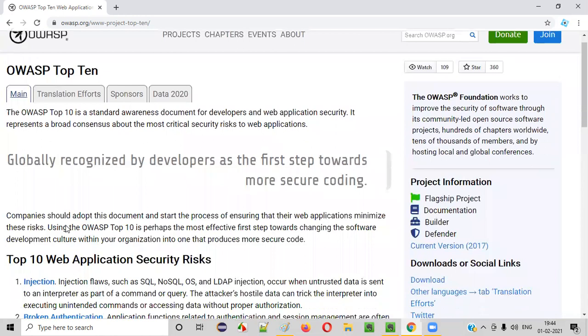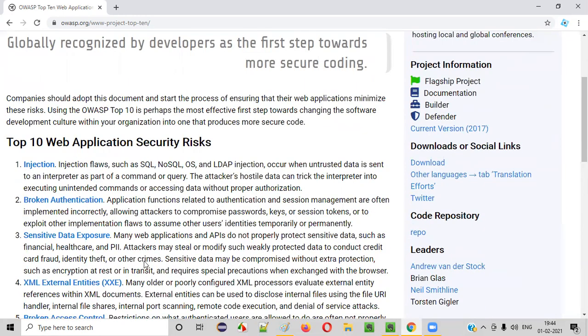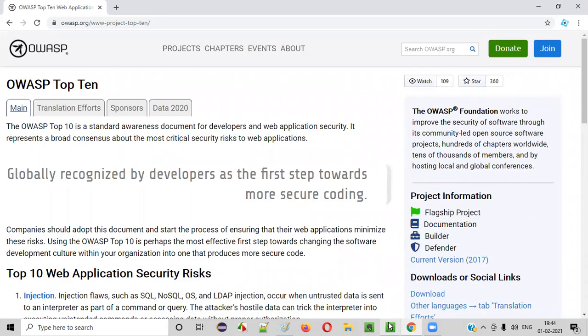Fine. So after this 10, you have to make sure that other vulnerabilities are also not there. But these are the basic checks that every software organization should do on their software in terms of improving their security. Fine. Next one.